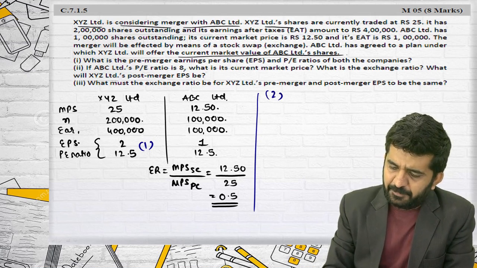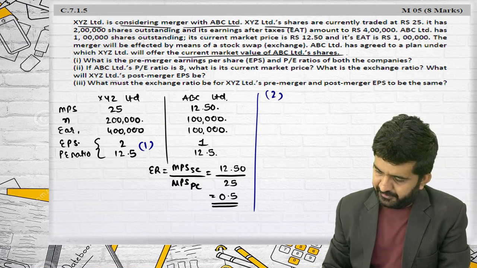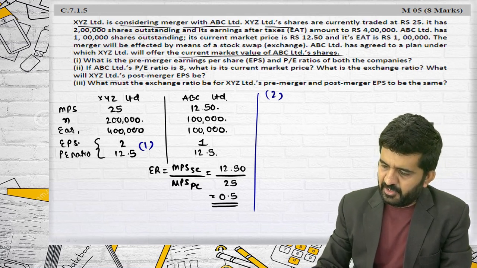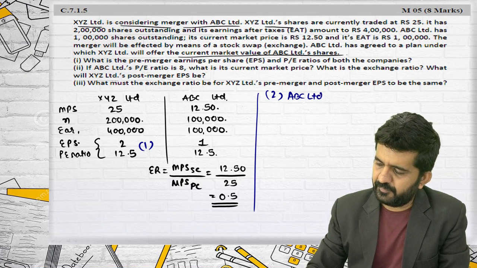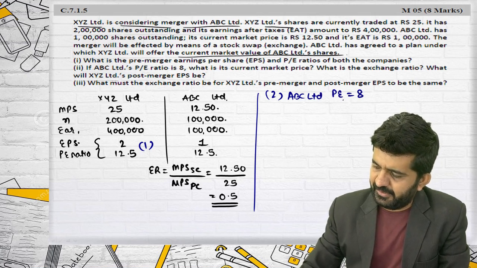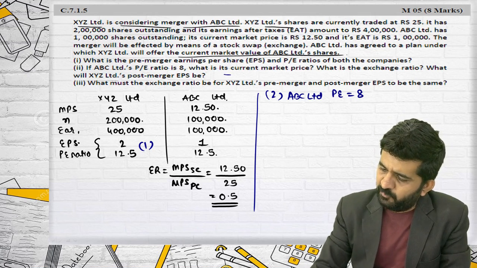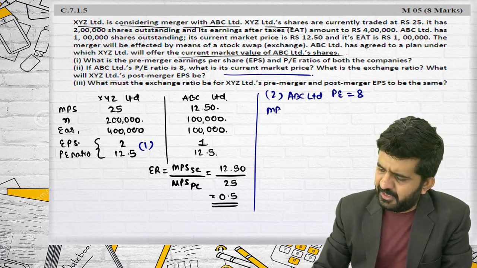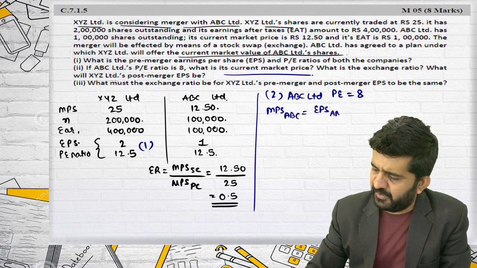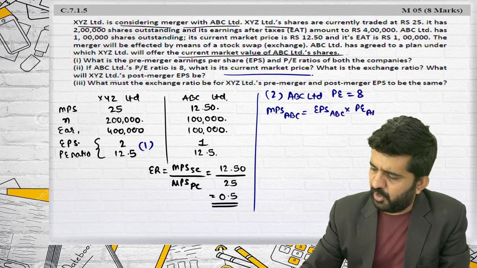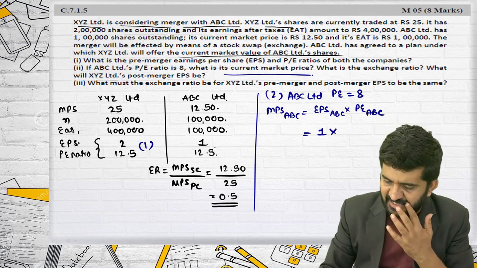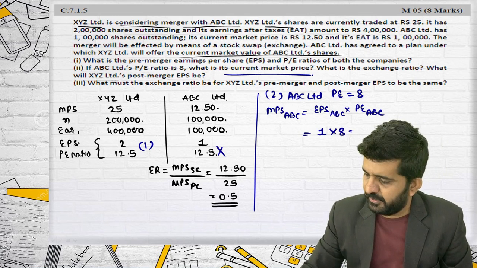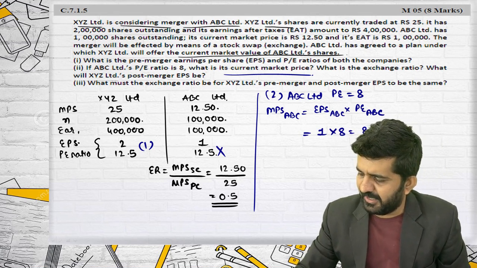If ABC Limited PE is 8, what will be its market price? Market price per share of ABC will be nothing but EPS of ABC multiplied by PE ratio of ABC. EPS of ABC is 1. PE ratio they are saying is now not 12.5, now it is 8. Then market price of ABC will be 8 rupees.